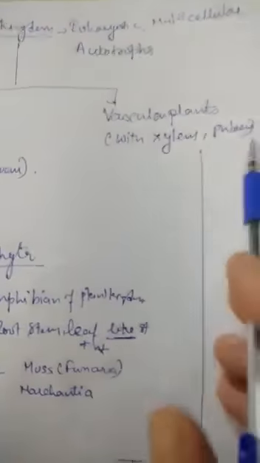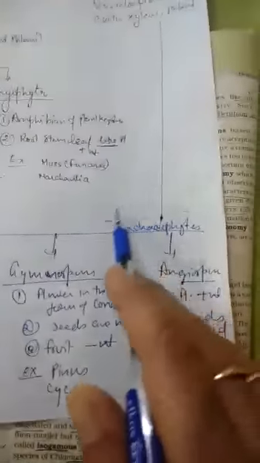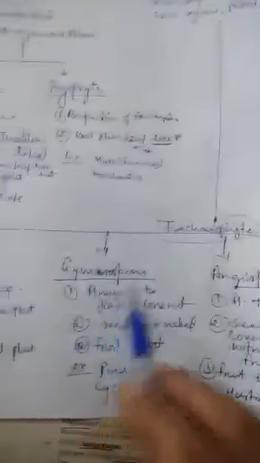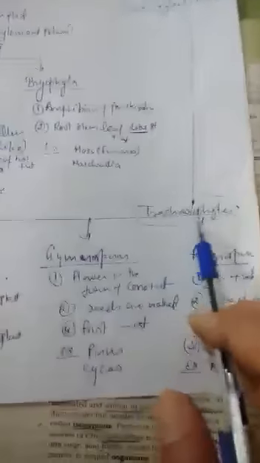Then comes the vascular plants. Vascular plants are with xylem and phloem. These vascular plants are further classified as Pteridophyta, Gymnosperm and Angiosperm. They are commonly called tracheophytes because they have xylem and phloem. Xylem possesses tracheids. Hence, these three subclasses of the plant kingdom come under the category of tracheophytes.